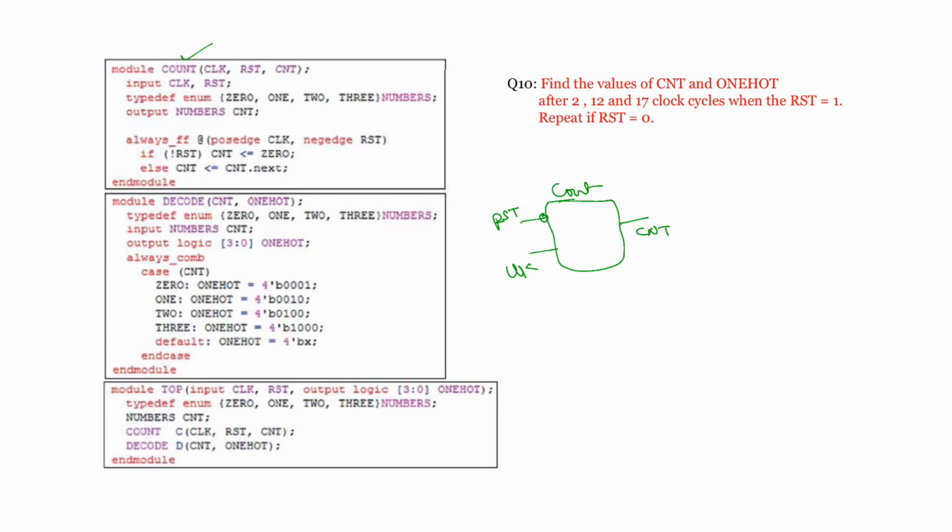Okay. So next, the code for this one: what it is doing is this counter upon positive edge. If reset is active, then count is equal to 0. If RST is equal to 0, then CNT is 0. Else, that means RST is not 0, then count is equal to next, so count is equal to incremented. For the first clock pulse it will go to 1, next clock pulse 2, third clock pulse 3, next fourth clock pulse, again it comes back to 0.